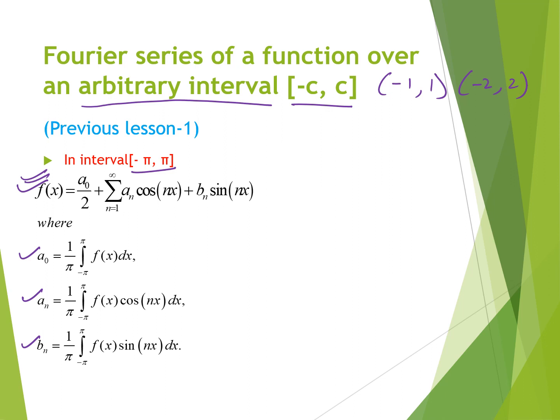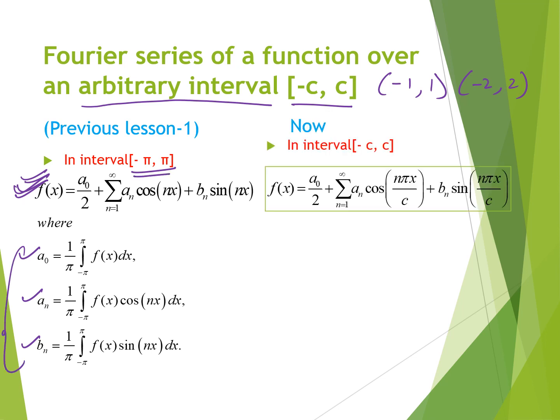The given series for the Fourier series is this, and the Euler formula is this, for the interval of minus pi to plus pi. Now for an arbitrary interval, the formula is a naught by 2 plus summation n is 1 to infinity an cos, where the value in the angle of cos is n pi x by c, plus summation bn sin, again the value inside the angle is n pi x by c,